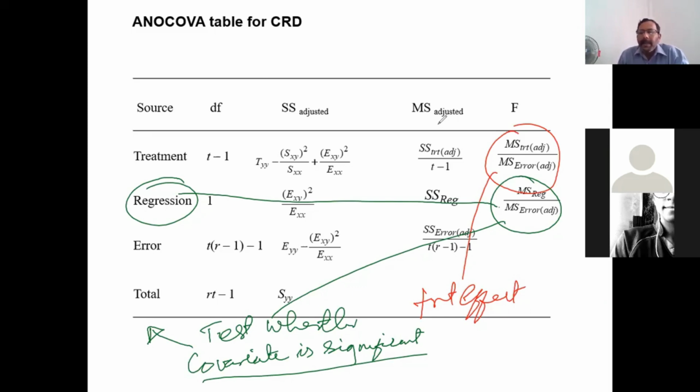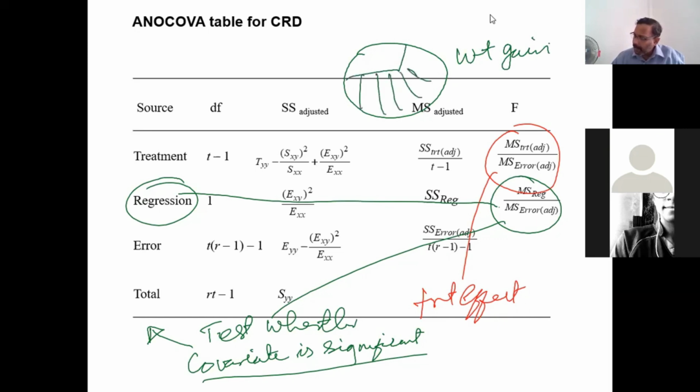Yeah, what you said is correct because it is ultimately contributing. Whether initial weight is contributing to the weight increase, right? So let's say this is the weight gain, the variability in weight gain. This is due to treatment. This is due to covariate, in our case, initial weight. So we test whether it is significant or not.